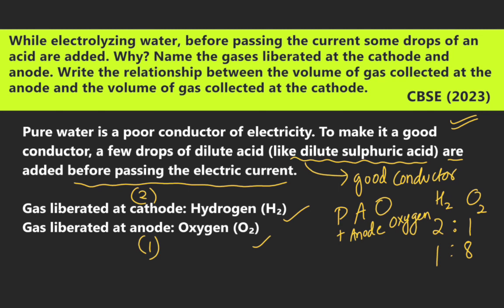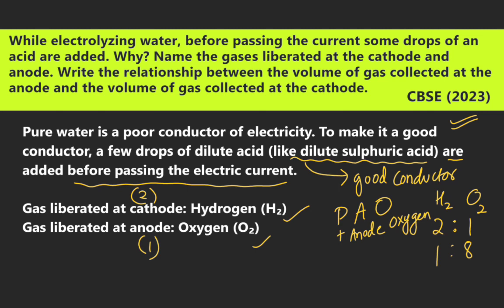Pure water is a poor conductor of electricity, meaning it cannot conduct electricity. So we add some amount of acid into the water to make it a good conductor. A few drops of dilute acid like dilute sulfuric acid H2SO4 are added before passing the electric current.